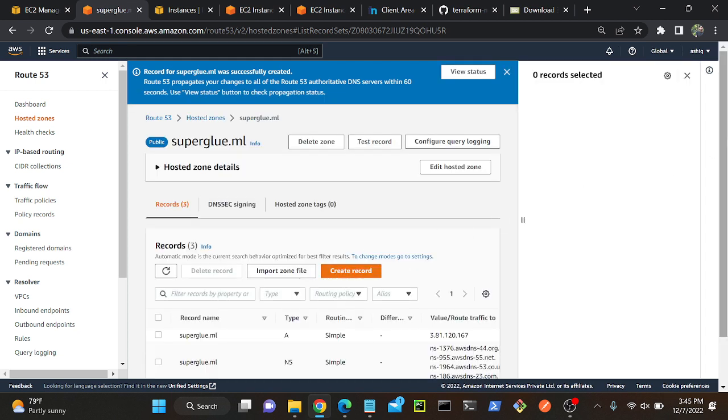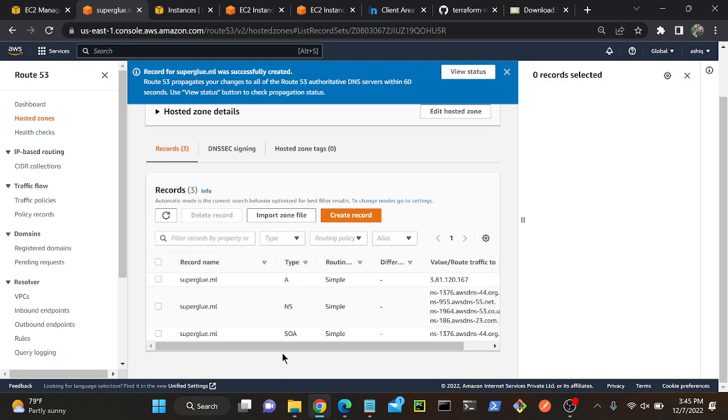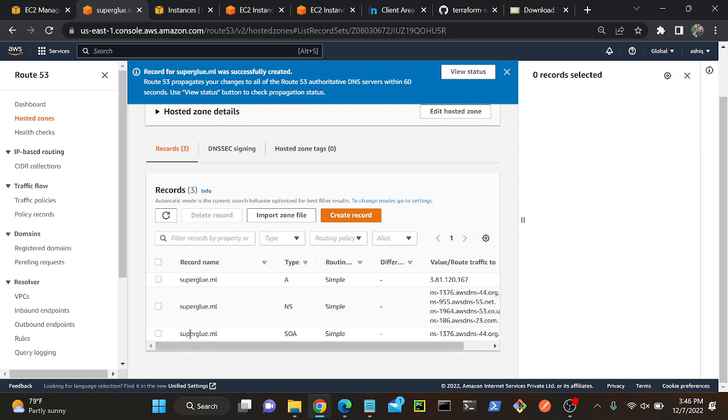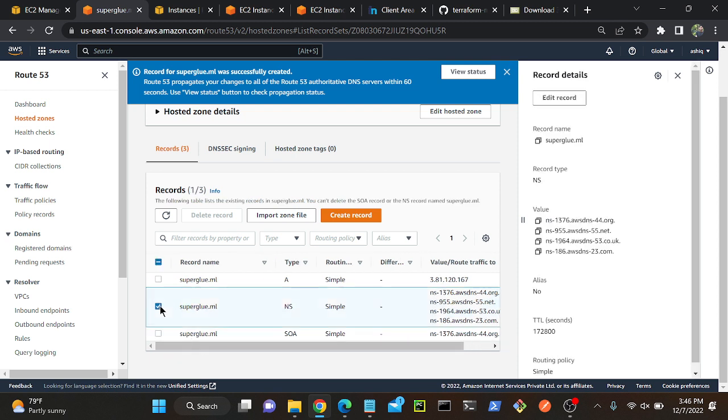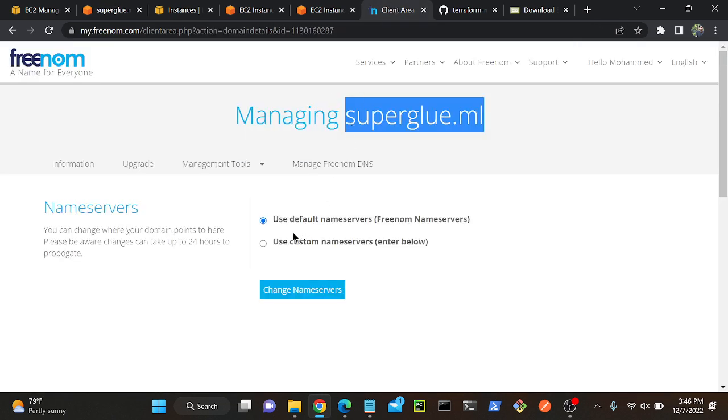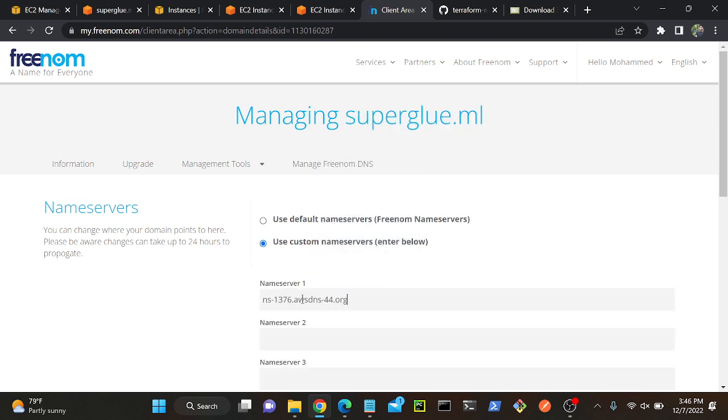So now I successfully created a record. Here you can see record A, and that is pointing to my server, virtual machine server, right? So now we have to get this domain name server information. I'll just copy this domain name information, these 4 name servers. First copy this, then back to your Freenom website. We have an option, use custom domain name server. Then paste the domain name information over, because we need to integrate this Freenom and AWS, right? So in this way we can integrate.